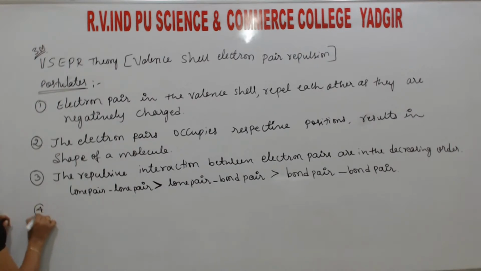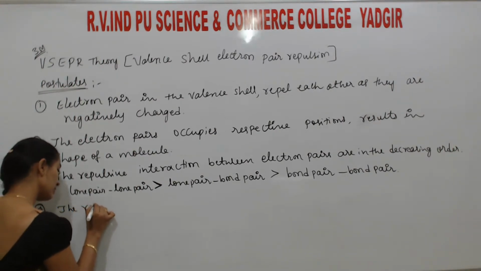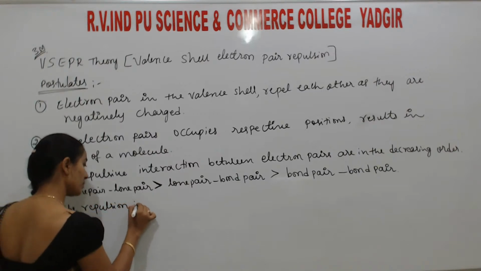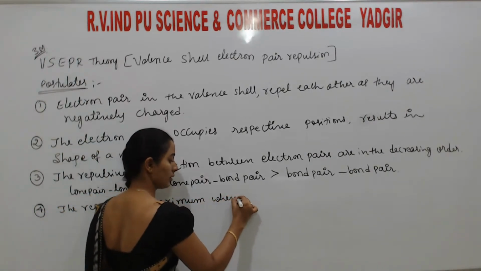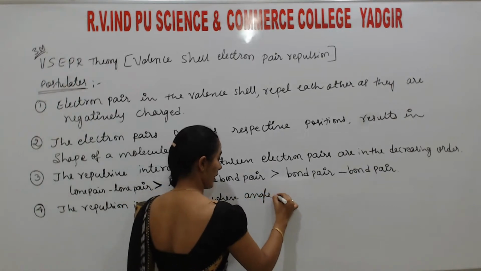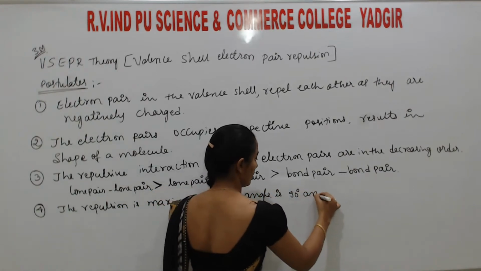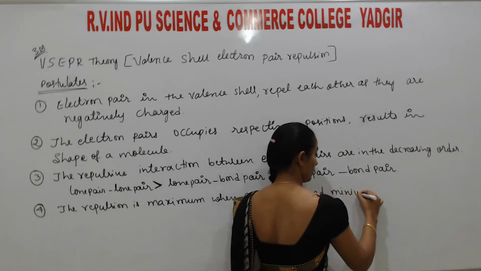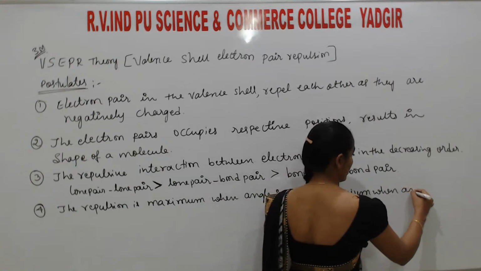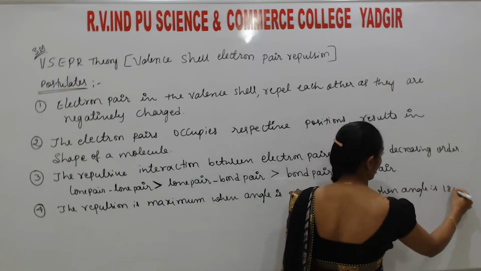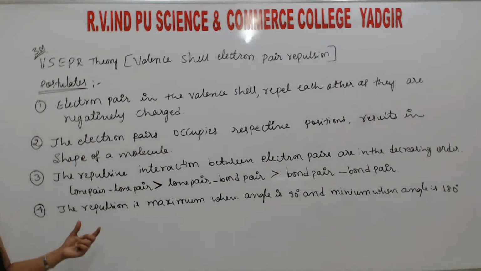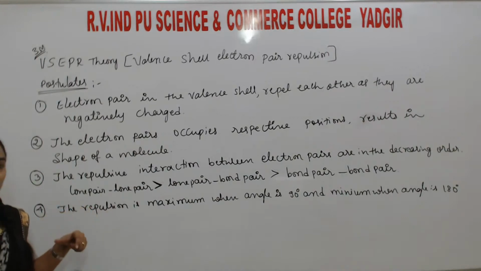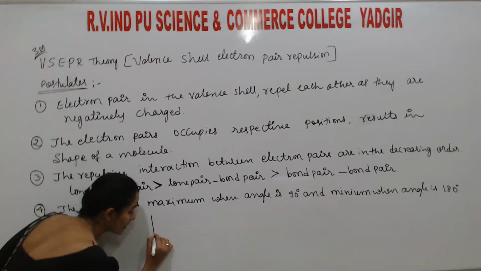Next, the fourth postulate is that repulsion is maximum when the angle is 90 degrees and minimum when the angle is 180 degrees. 90 degrees means like this.